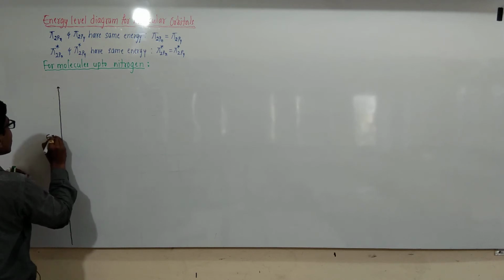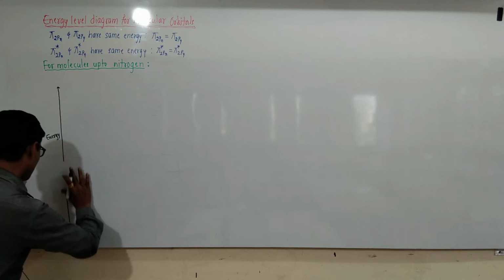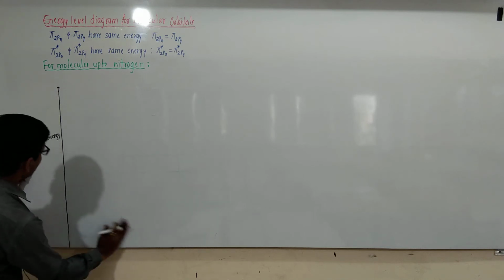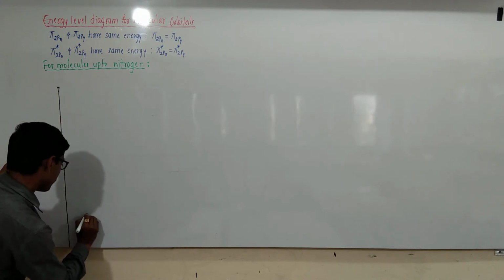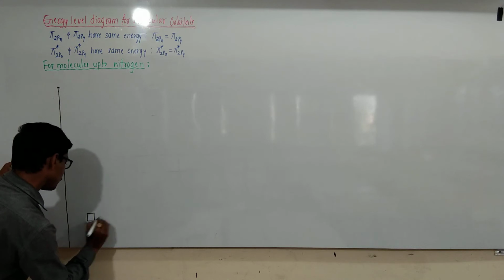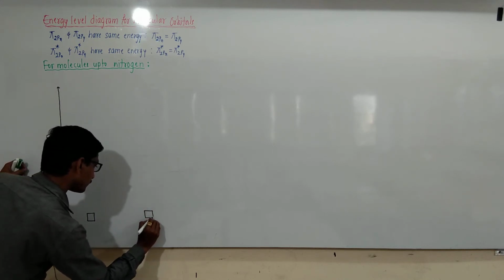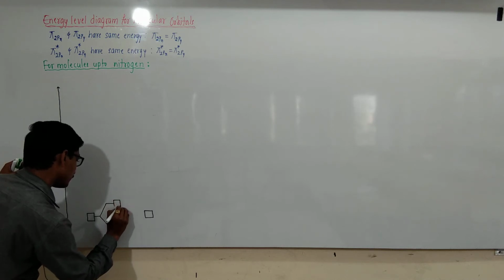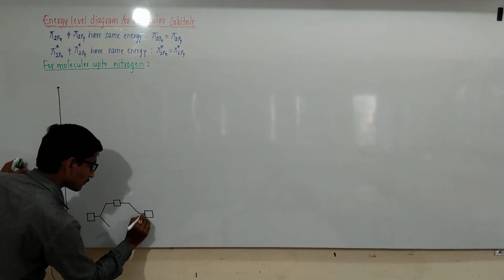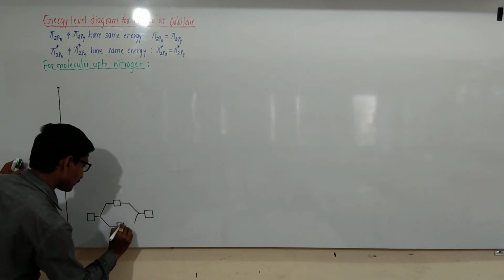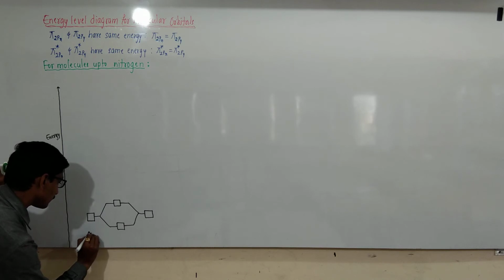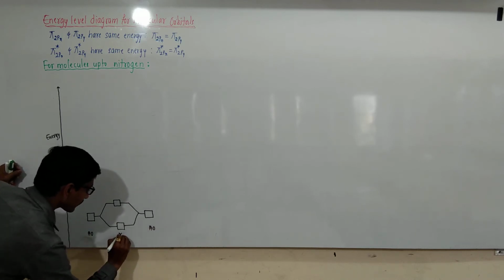This is increasing energy. These are the atomic orbitals, AO means atomic orbitals, and these are the molecular orbitals.